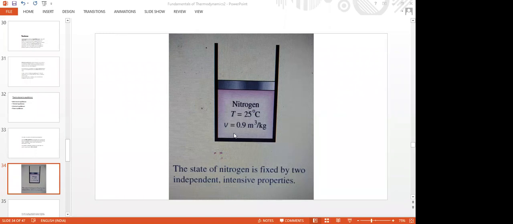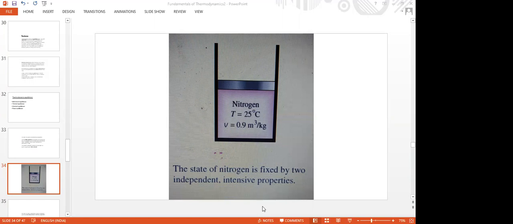These are required to locate the state point. Temperature on one axis, volume on the other axis, corresponding to a temperature of 25 degrees centigrade and a specific volume of 0.9, like x and y coordinate system.